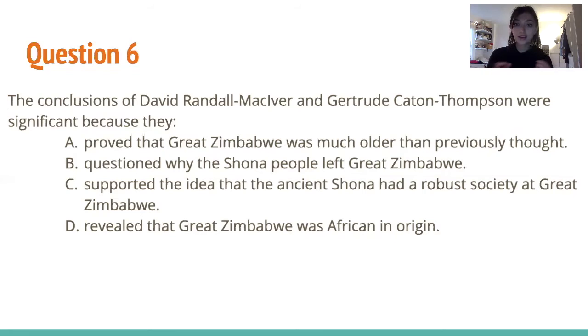So right here, we can look at the answer choices and skim through them, and we see that choice D revealed that Great Zimbabwe was African in origin. Since this is a detailed question, this was so explicitly said in the 5th paragraph that we just know that this is the answer, and we can get rid of the other answer choices.